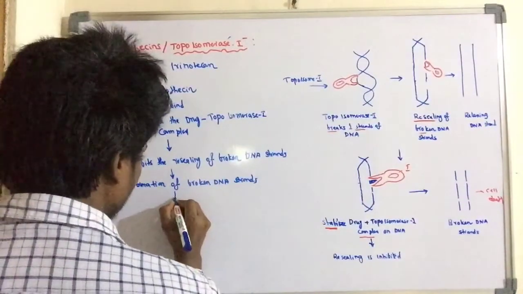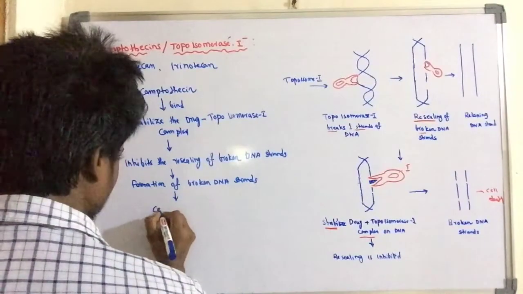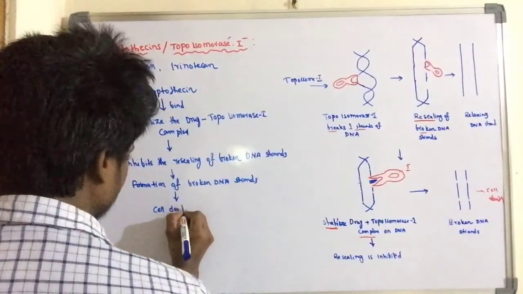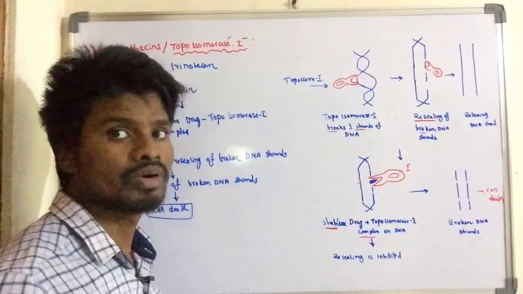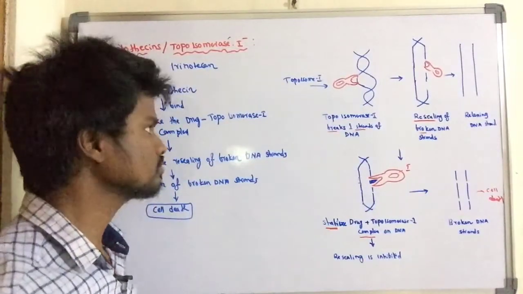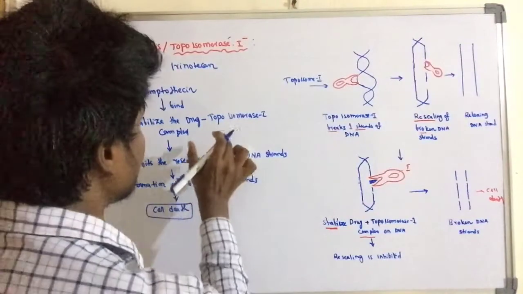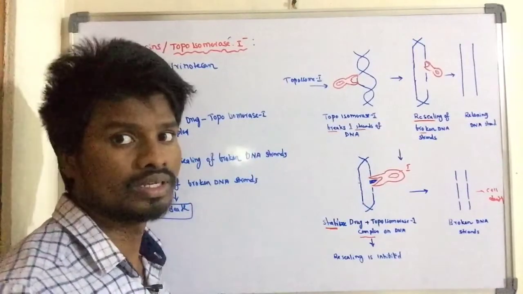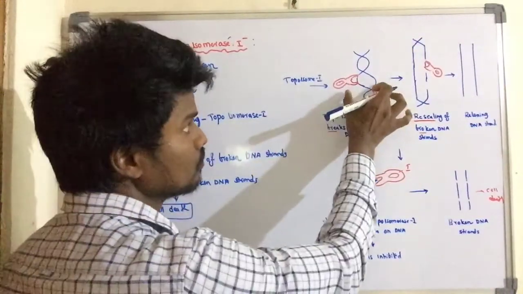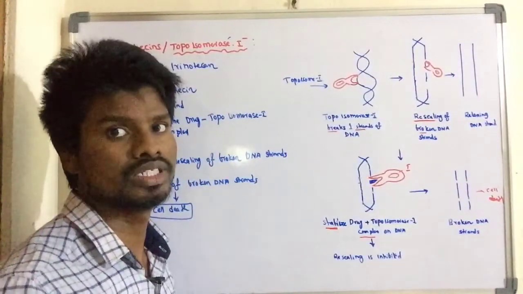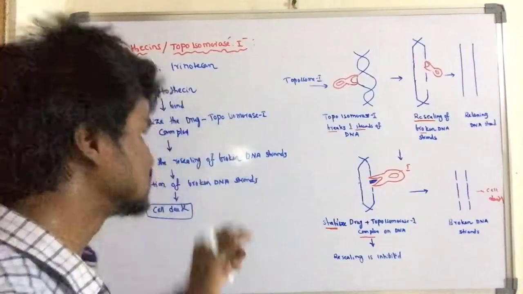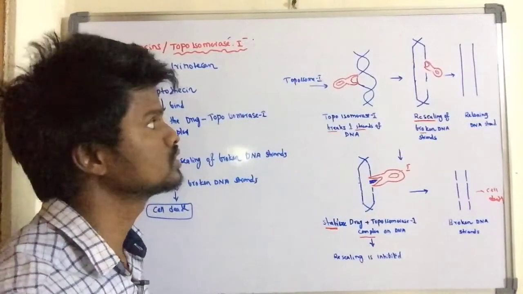So ultimately that causes cell death. This is the mechanism of action of camptothecin. Camptothecin does not affect the breaking of the DNA strand; it affects only the resealing of the DNA strands.